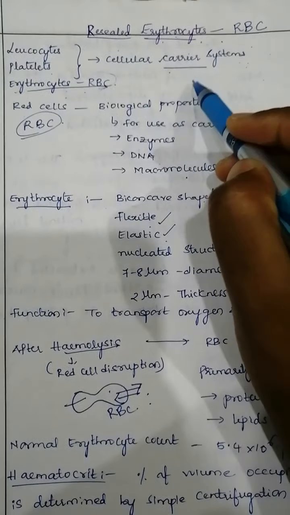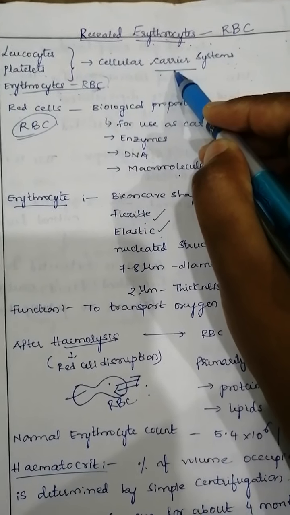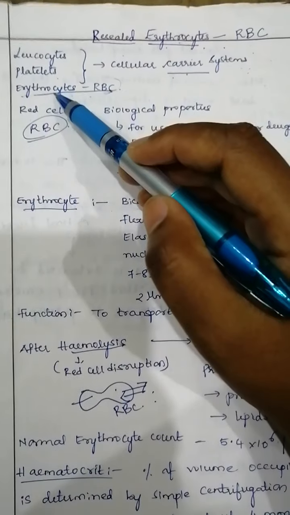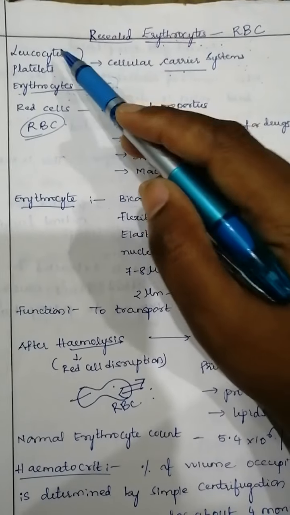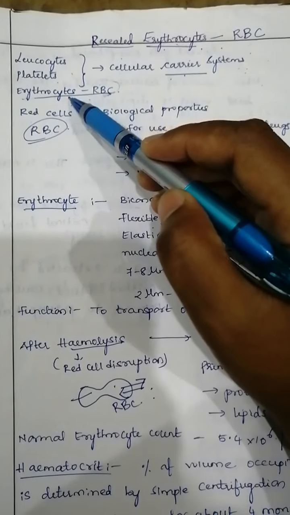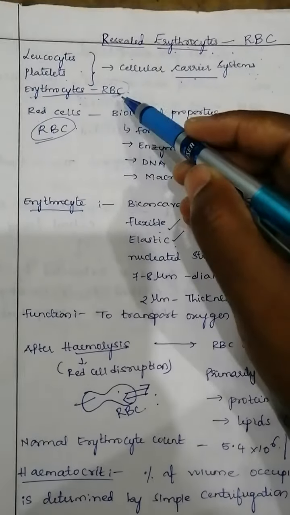In blood, the three types of cells, that is the leukocytes, platelets and erythrocytes, are called the cellular carrier systems. The word carrier means it acts as an aid in the transport of your drugs. Among these three, the erythrocytes play a major role. We cannot load the drugs into the leukocytes and platelets as they have less action when compared to the erythrocytes. That's why the drug will be loaded into the RBCs.